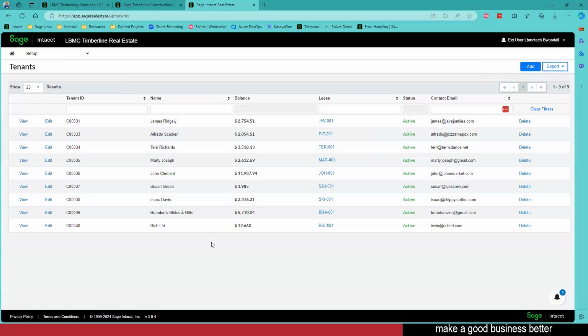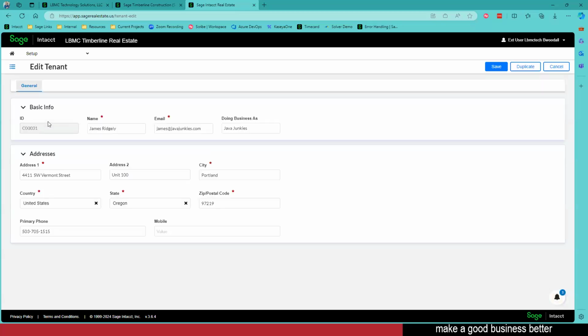Now, tenants is ultimately your end customer. So you can see, I can actually see the running balance for each one of my tenants. This is a contact record. We're creating that initial customer, and we've got their information here. But you may say, Beth, I need way more contacts than just one on my tenant. Well, that's okay. Because you heard me say this is customers. This is the customer dimension.